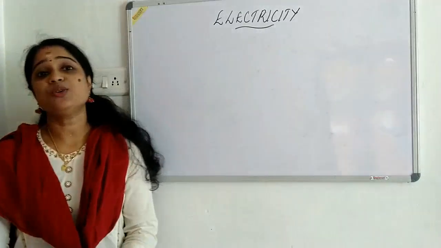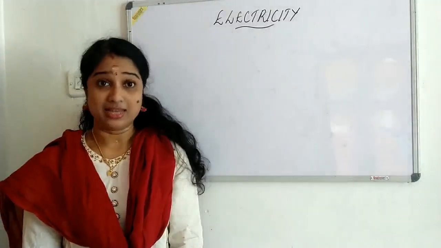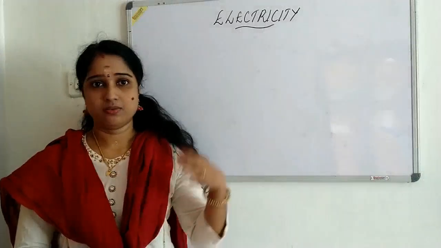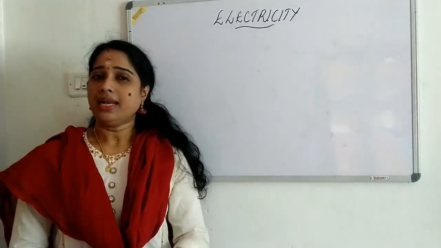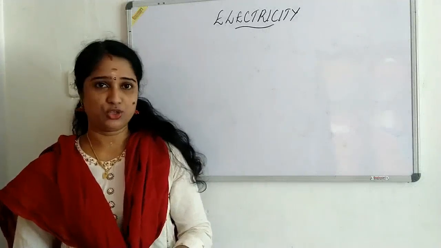Last two classes we discussed different parts of the cell and the bulb also. Two types of bulbs we had already discussed: one is an ordinary bulb and the second one is the LED bulb. I hope you had read the textbook and that those sections were clear to you.